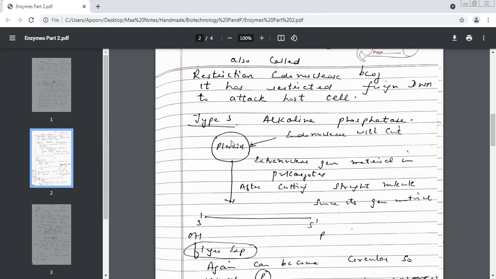Extranuclear means it is outside the nucleus. This is not found inside the nucleus. This is extranuclear material and it is always circular. This genetic material DNA is circular. So please see over here. I've taken this. I want to cut this. If I want to cut this, what will I need? Who will cut this?